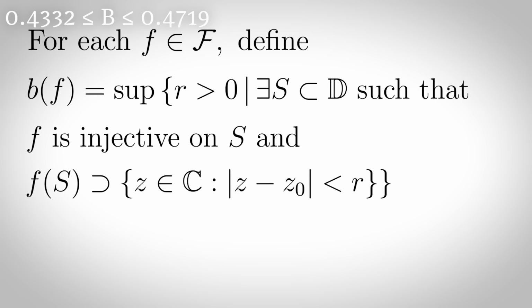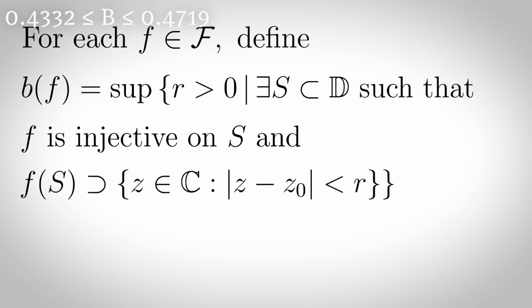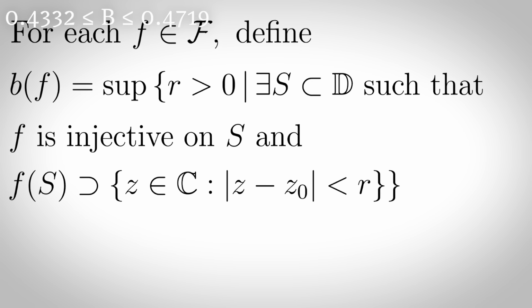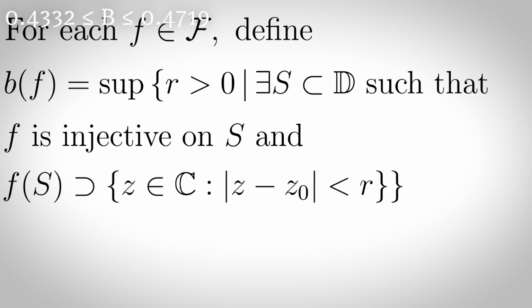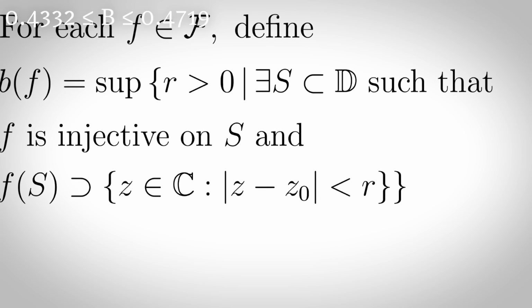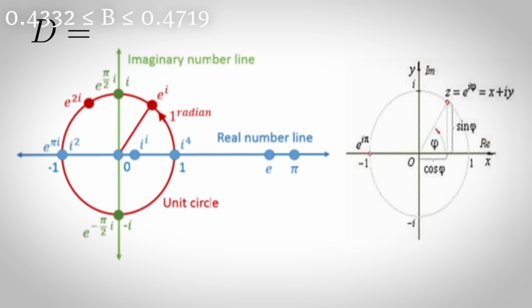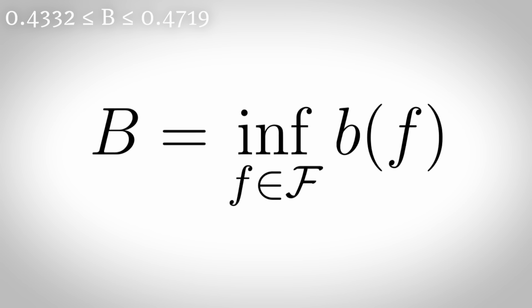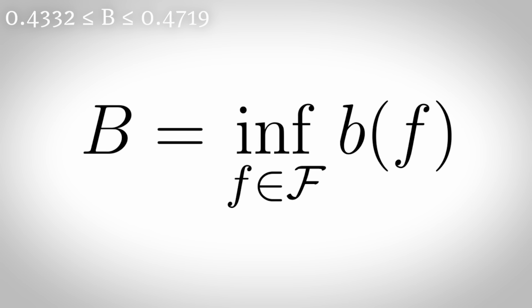Bloch's constant. For each f in curly F, define B of f as the supremum of all radii r such that there exists a subregion S subset of D where f is injective and f of S contains a disk of radius r, where D is the open unit disk in the complex plane. Then Bloch's constant is the infimum of B of f over all functions f in the family curly F.